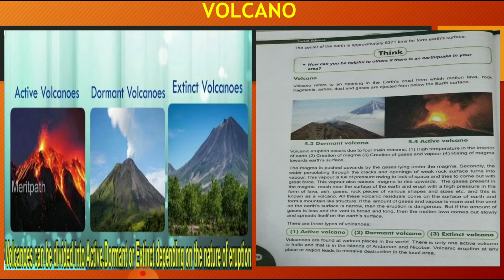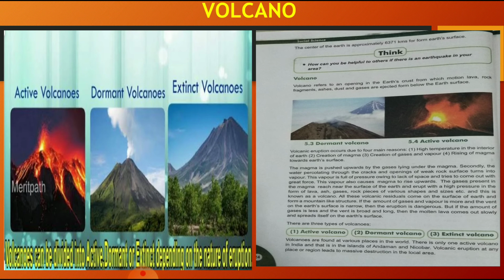Then there are three types of volcanoes: the active volcano, the dormant volcano, and the extinct volcano. You can see the picture over here. Volcanoes are found in various places in the world. There is only one active volcano in India, in the islands of Andaman and Nicobar.